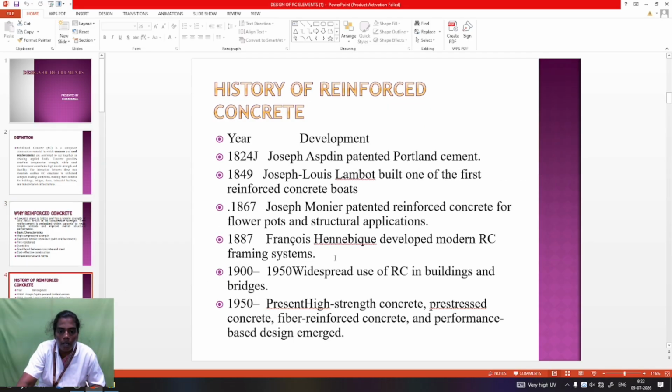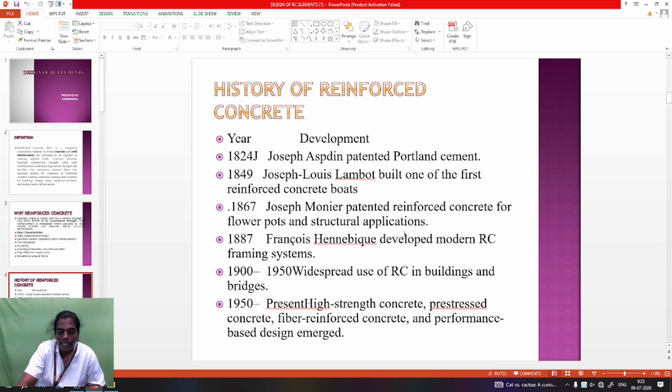Coming to the history of reinforced concrete, the first one is Joseph Aspdin. First the cement, Portland cement. The cement is also known as Portland, Portland being a place. It was invented by Joseph Aspdin in 1824. After that, one of the first reinforced concrete boats was made by Joseph Louis in 1849. After that, Joseph Monnier patented the RCC. The patent person is Joseph.